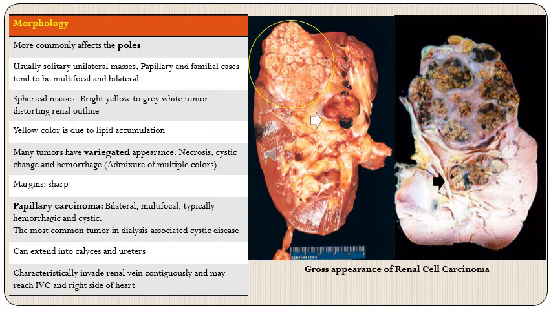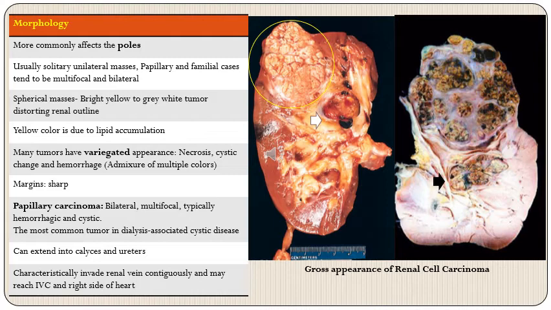So this is a very characteristic feature of this tumor, that it tends to involve the renal vein contiguously. We have these two pictures, both of the gross appearance of renal cell carcinoma. We can see a tumor mass in both pictures on the upper pole of the kidney. It is well circumscribed from the rest of the normal renal parenchyma, and it projects out of the renal outline, meaning it does not follow the renal outline.